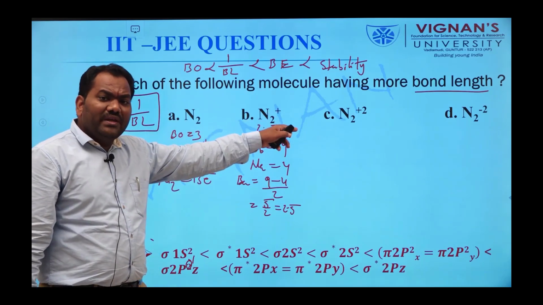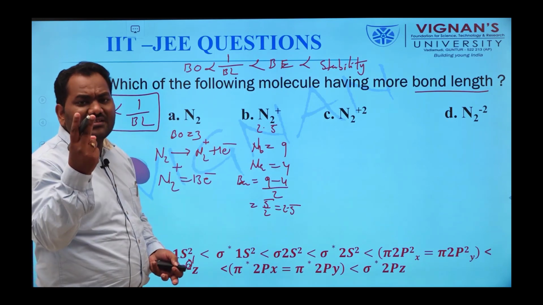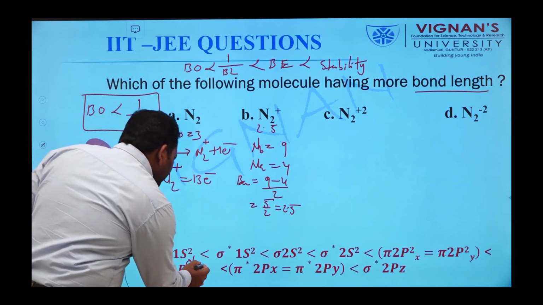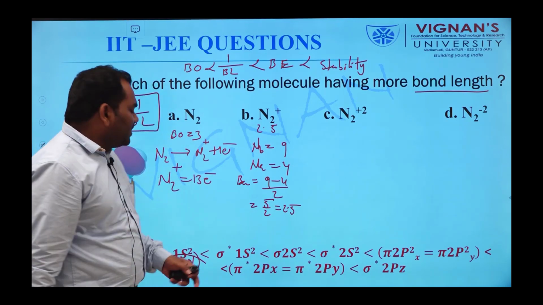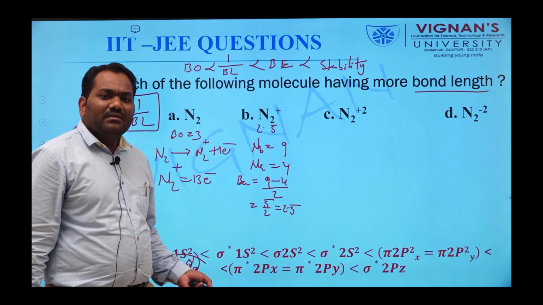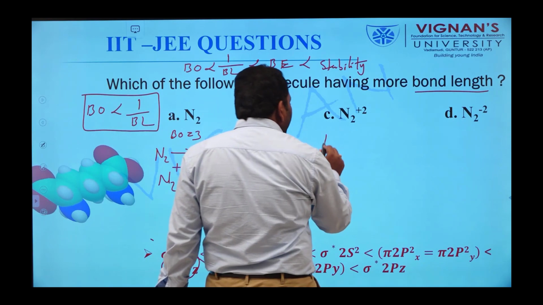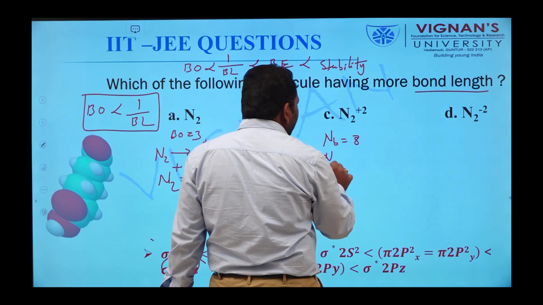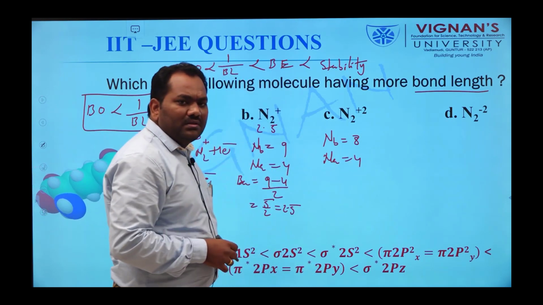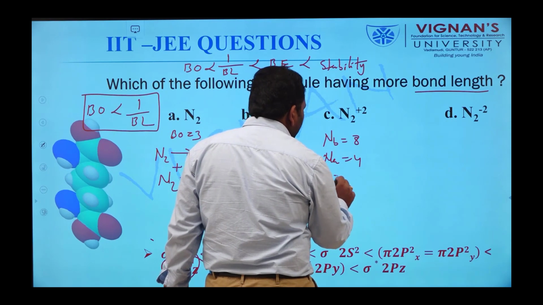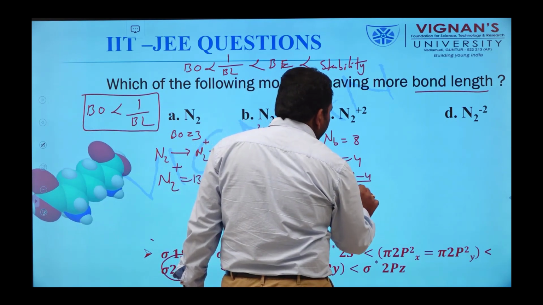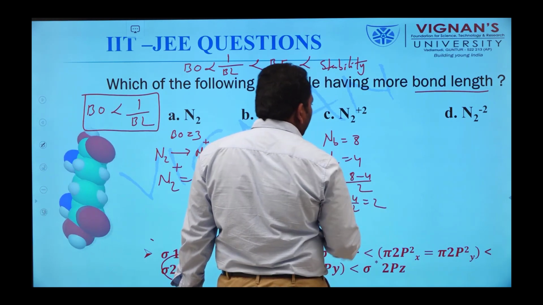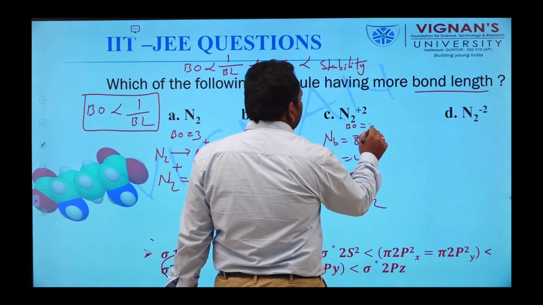Similarly, for the bond order of N2 2 plus, we have to remove 2 electrons from N2. Here also we remove the 2 electrons from the sigma 2p Z orbital. So in this molecule, the number of bonding electrons Nb is only 8. The number of anti-bonding electrons Na is equal to 4. So bond order is equal to 8 minus 4 by 2, that is equal to 4 by 2, that is equal to 2. The bond order of this molecule is 2.